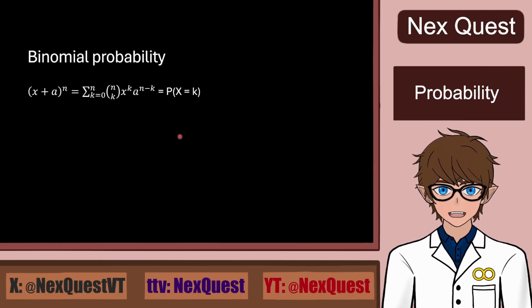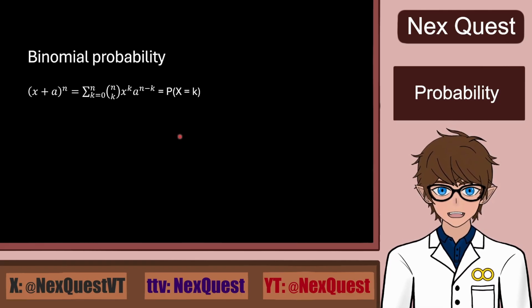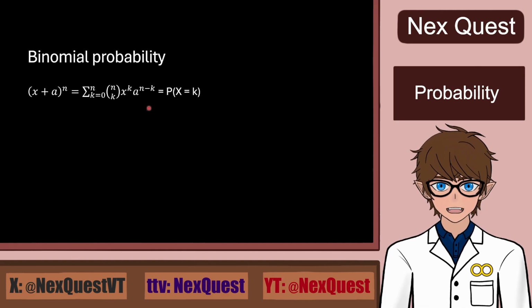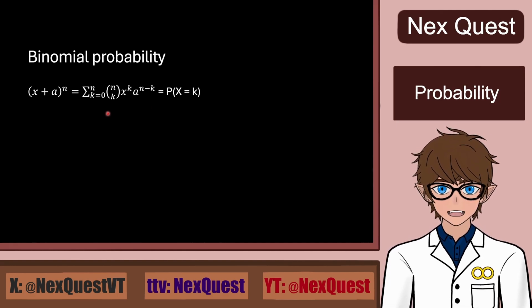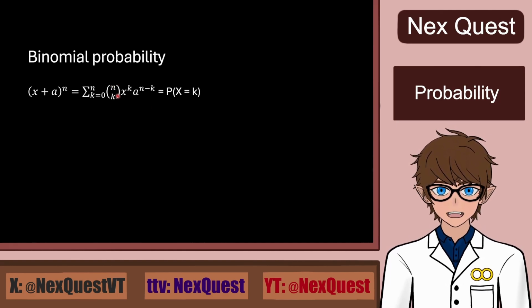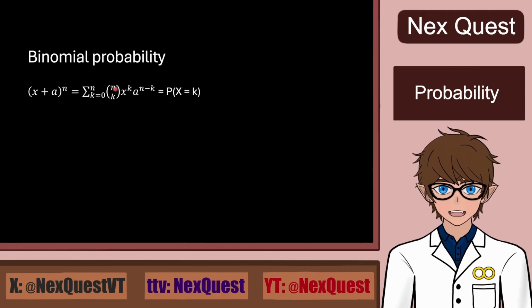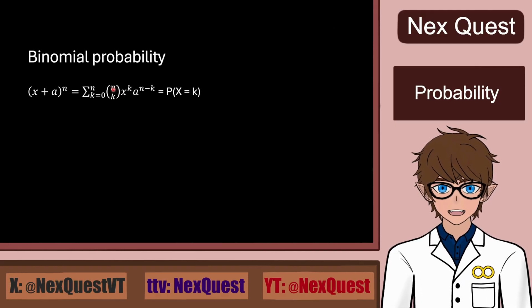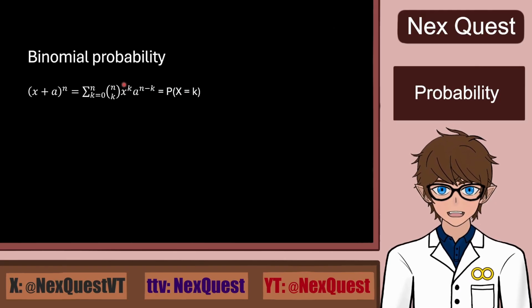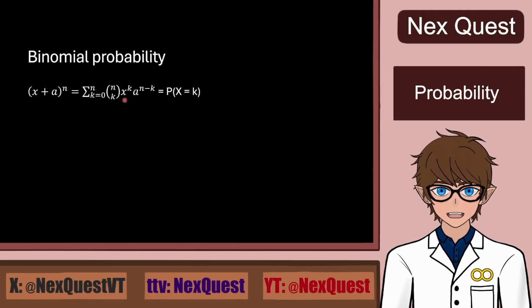It seems kind of complex, but let's look at it on an example. First, each factor has a clear role. The binomial coefficient stands here for arrangements or combinations, like we learned last time. The x to the power of k is successes, so the probability of favorable outcomes to the power of the times it happens,